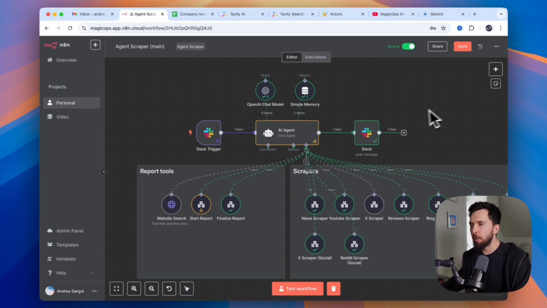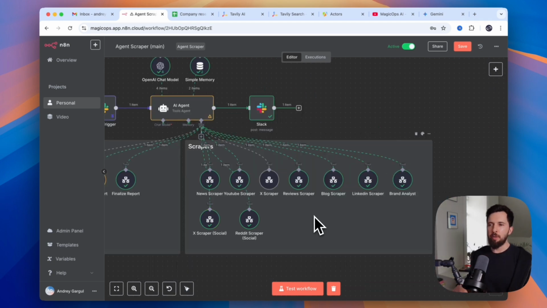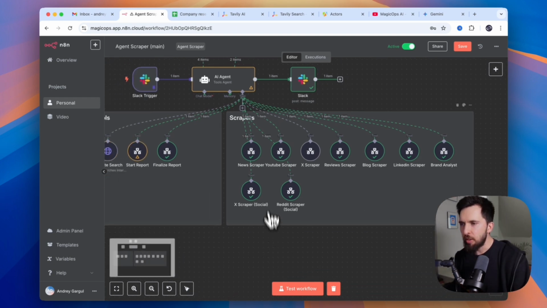For this, we have our scrapers tool. I'm not going to bore you with a detailed walkthrough of each one of them individually, but there are a few of them that work uniquely. And so what I'm going to do is to show you the types of scrapers we have and how they work. Let's start with the first one.